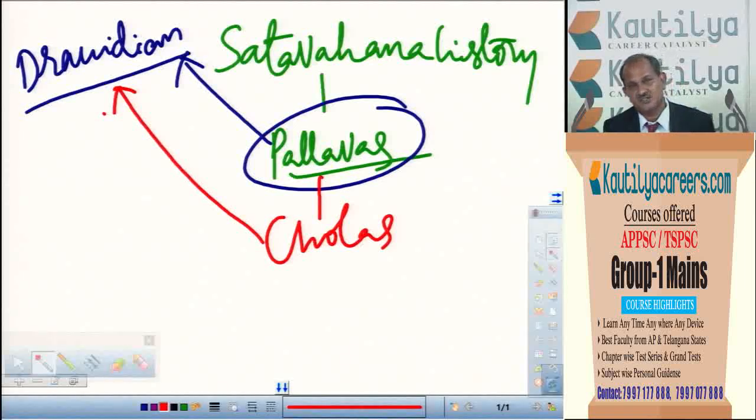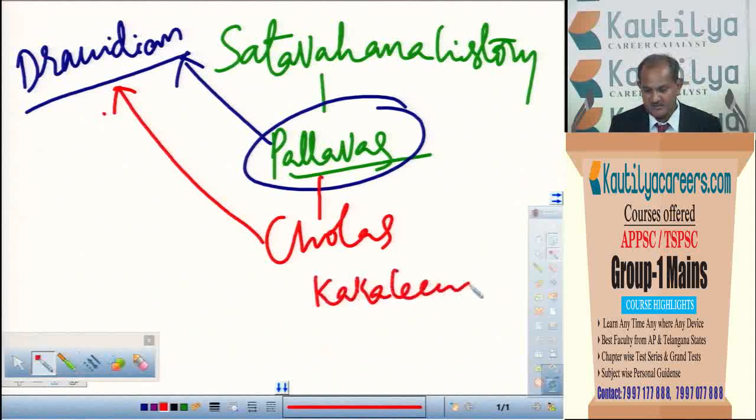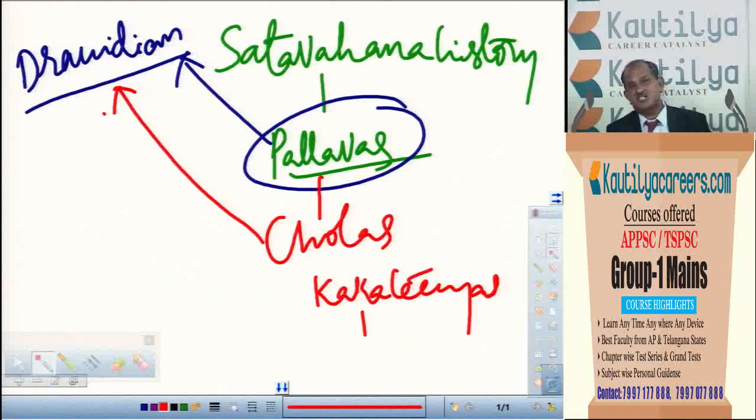When you come to the Telugu region here, we have to study about the different dynasties like Ikshvakus, Vishnukundins, etc. As a whole, if we want to study about the South Indian history or the Indian history in general, about Kakatiyas also we have to study. And after the Kakatiyas, we have to study about the Vijayanagara. In Kakatiyas also, they may ask about the personalities like Ganapati Deva, even Rudrama Devi and all. Regarding the general conditions like economic, political, social and other conditions. In social conditions also, many changes took place there in the Kakatiyas and all, that we have to study.